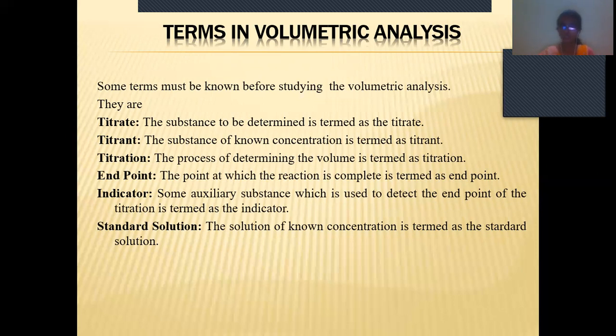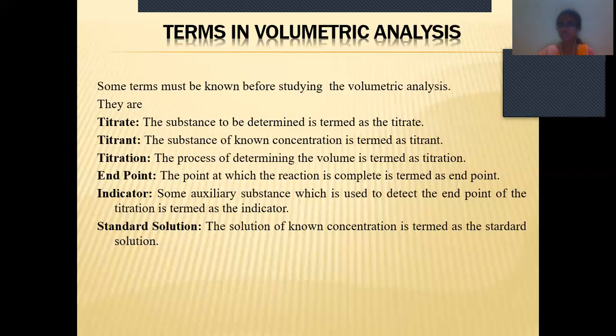The end point means the point at which the reaction is completed, the point at which we get the result. An indicator is a substance used to detect the end point of the titration. This indicator is used to know whether we got the result or not. Next, standard solution means the solution of known concentration is known as a standard solution. See, titrate means the substance to be determined.